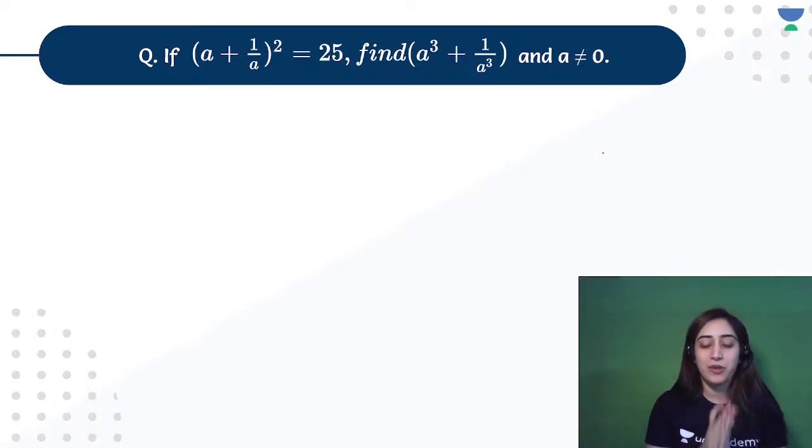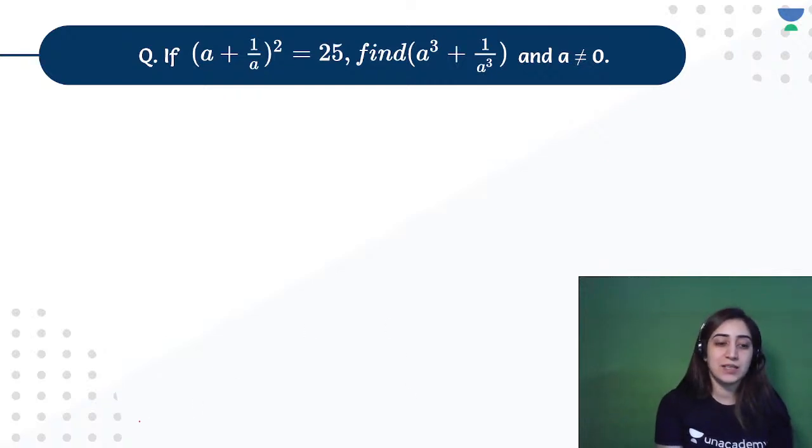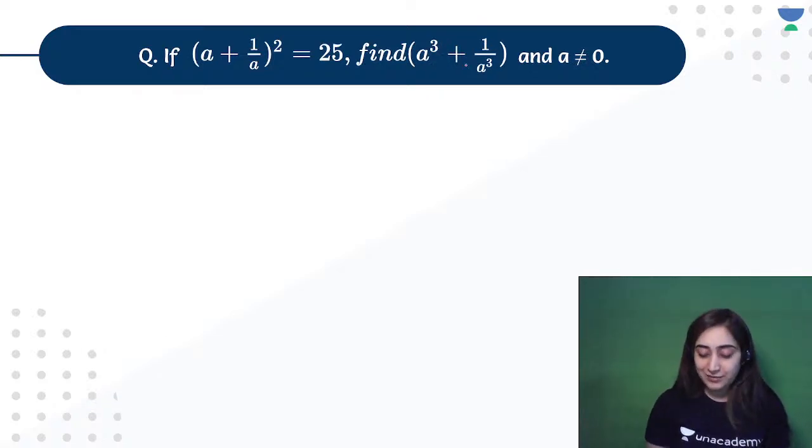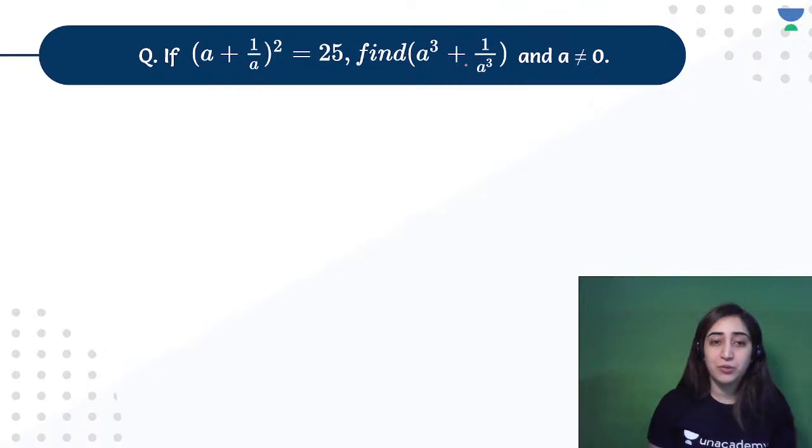Let's see how many of you can do this question. The same type of question we have done before, and this is the next type. I tell you that a plus 1 by a whole square is equal to 25. What will be the value of a cube plus 1 by a cube? Let us see how many of you are able to do it. Who all are live here?